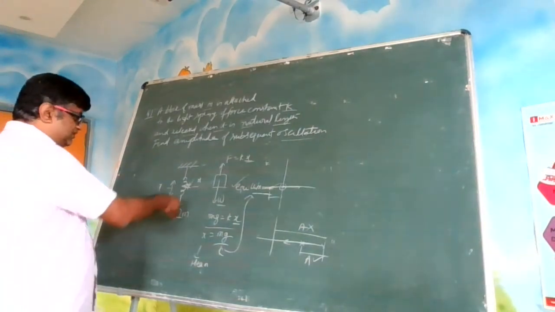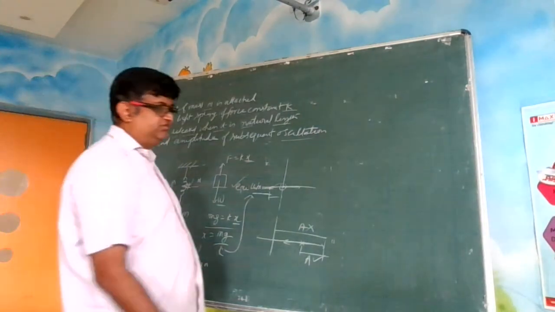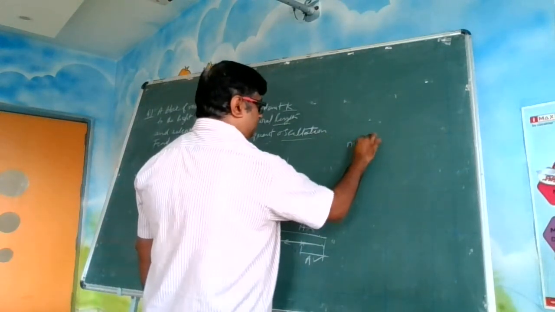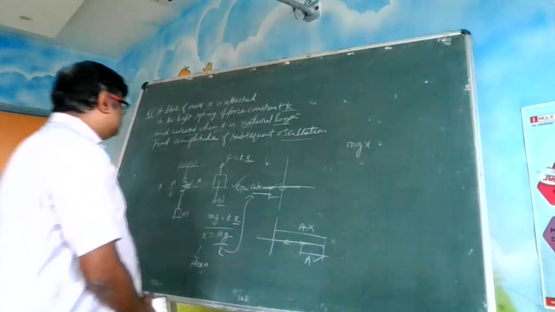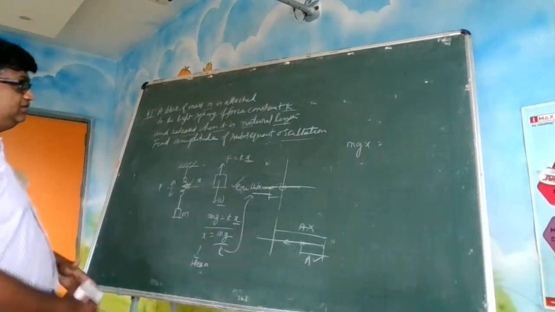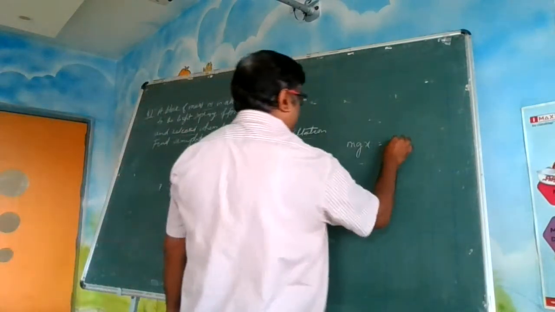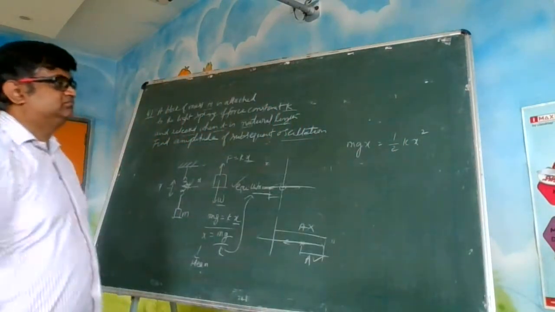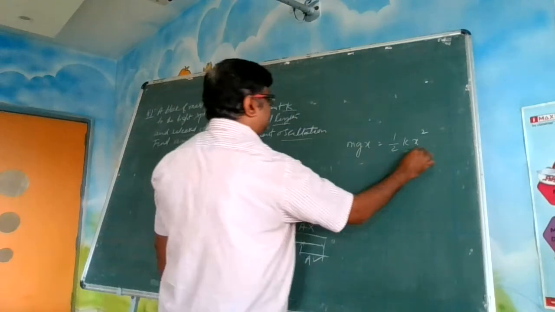So what is the work done here? Force into distance. Force is acting downward, so that is mg acting downward, and x is the displacement, which is equal to half k x square. Now this is the potential energy that is stored inside the spring.